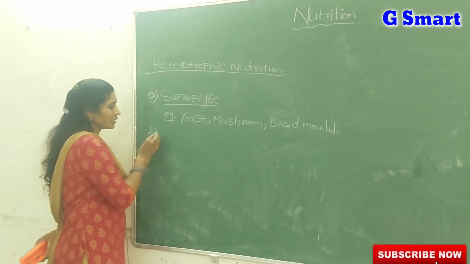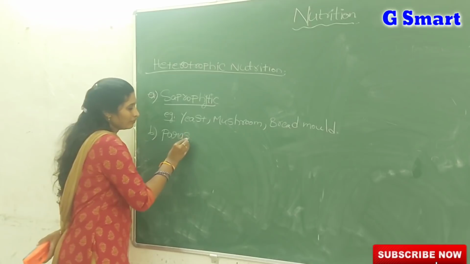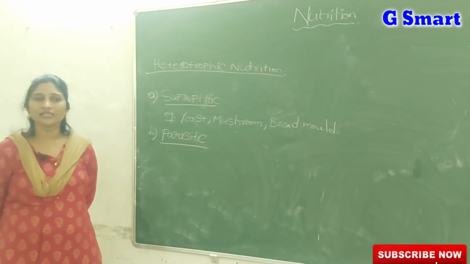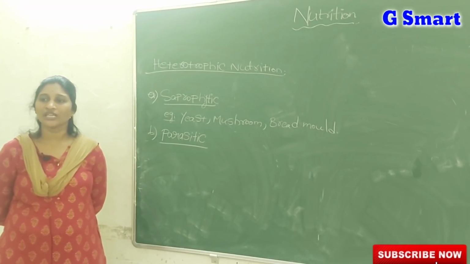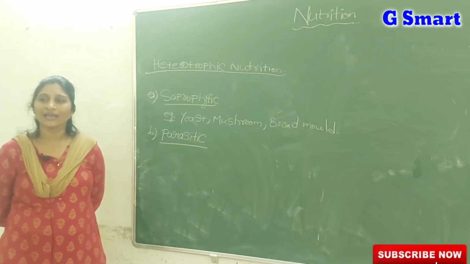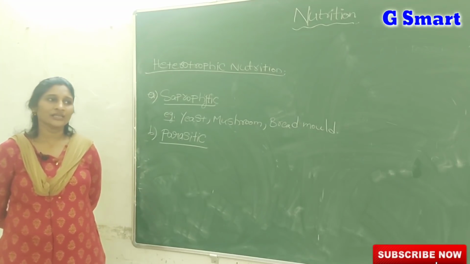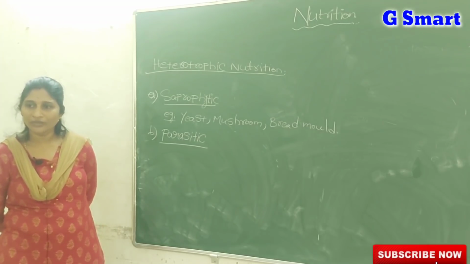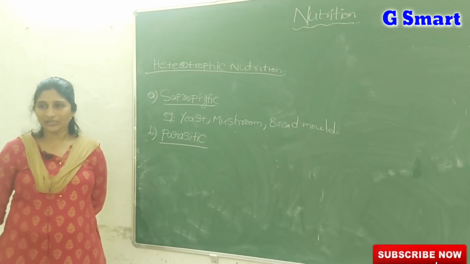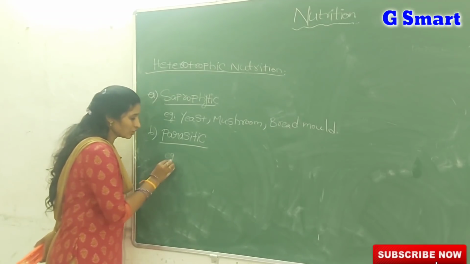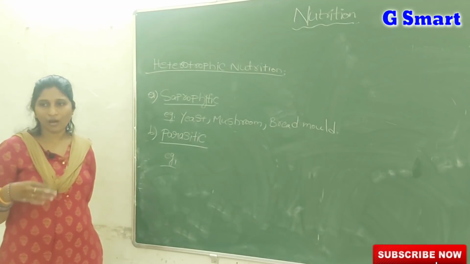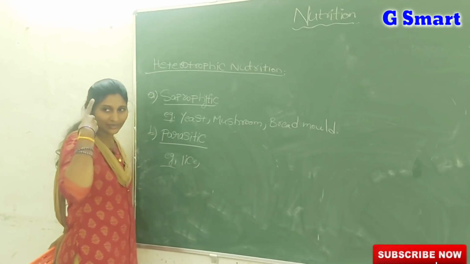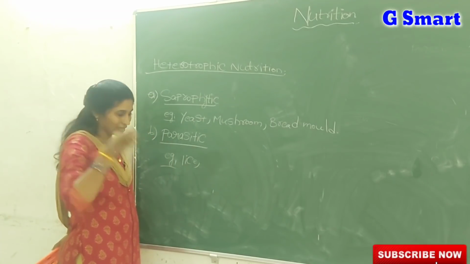The second one is parasitic nutrition. Parasitic nutrition means the organisms which derive nutrients from other organisms without killing them. They are unable to prepare their own food. That's why they derive nutrition from other organisms, but they do not kill those organisms. Parasitic nutrition is found mostly in some animals, for example lice. If lice are present in your head, they just suck your blood.